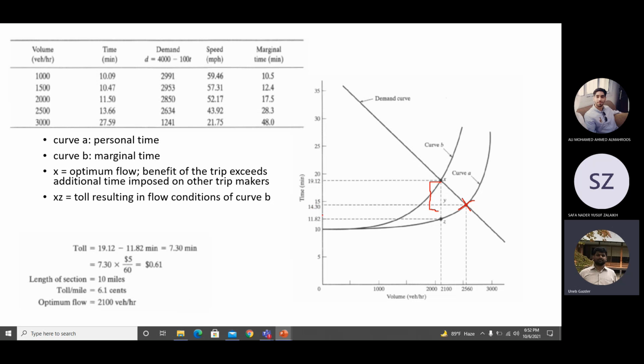So here, if the demand was stopped here, the travel time would have been 14.3 minutes, but I want to stop it here. In this case, the travel time should be 19.12 minutes. So from 19.12, this is the point. Sorry. The average travel time at this point is 11.82 minutes. I was saying 14.3 again, sorry.